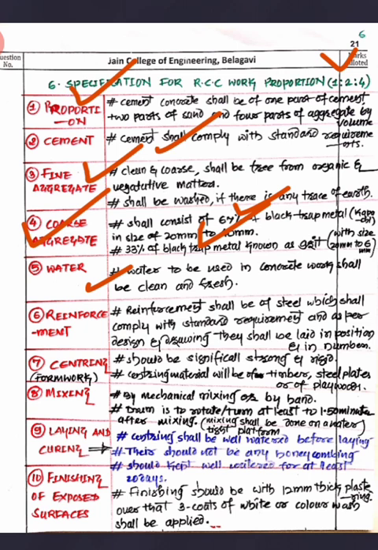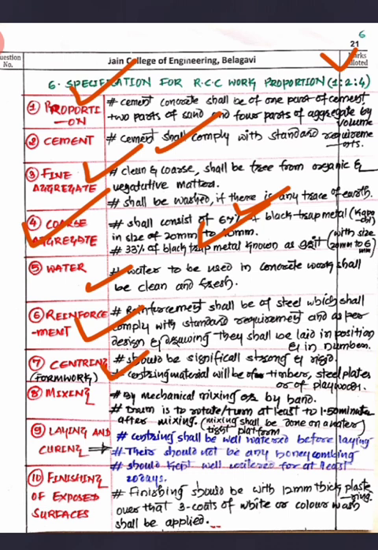Then reinforcement, now this is about the bars. Reinforcement shall be of steel which shall comply with the standard requirements as per the design and drawing, and the bars shall be laid in the proper position and in the proper numbers, or whatever numbers are mentioned in the requirements. Then centering. See, for RCC work, centering is a must, and it should be sufficiently strong and rigid, and it should take the load of the concrete, and it should not fail during the casting.